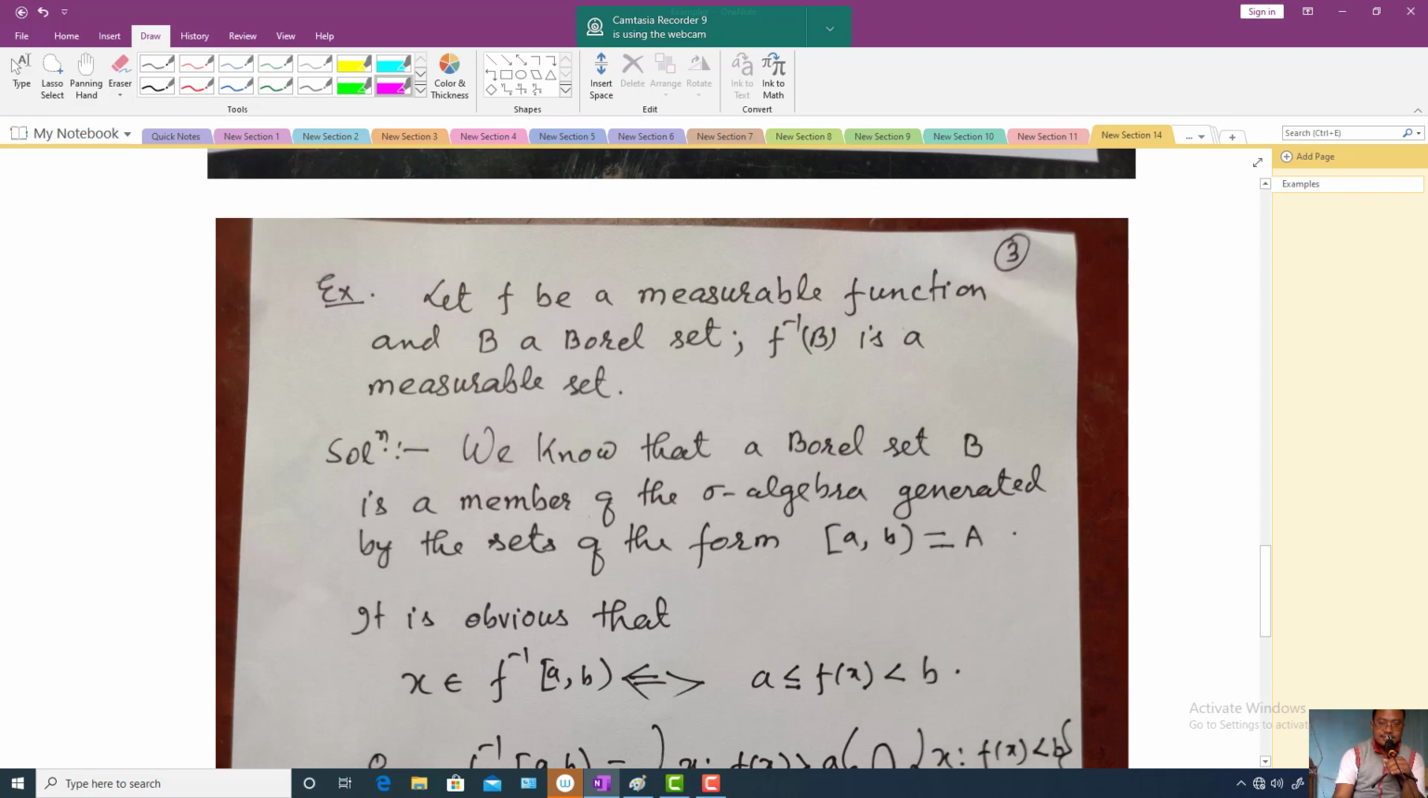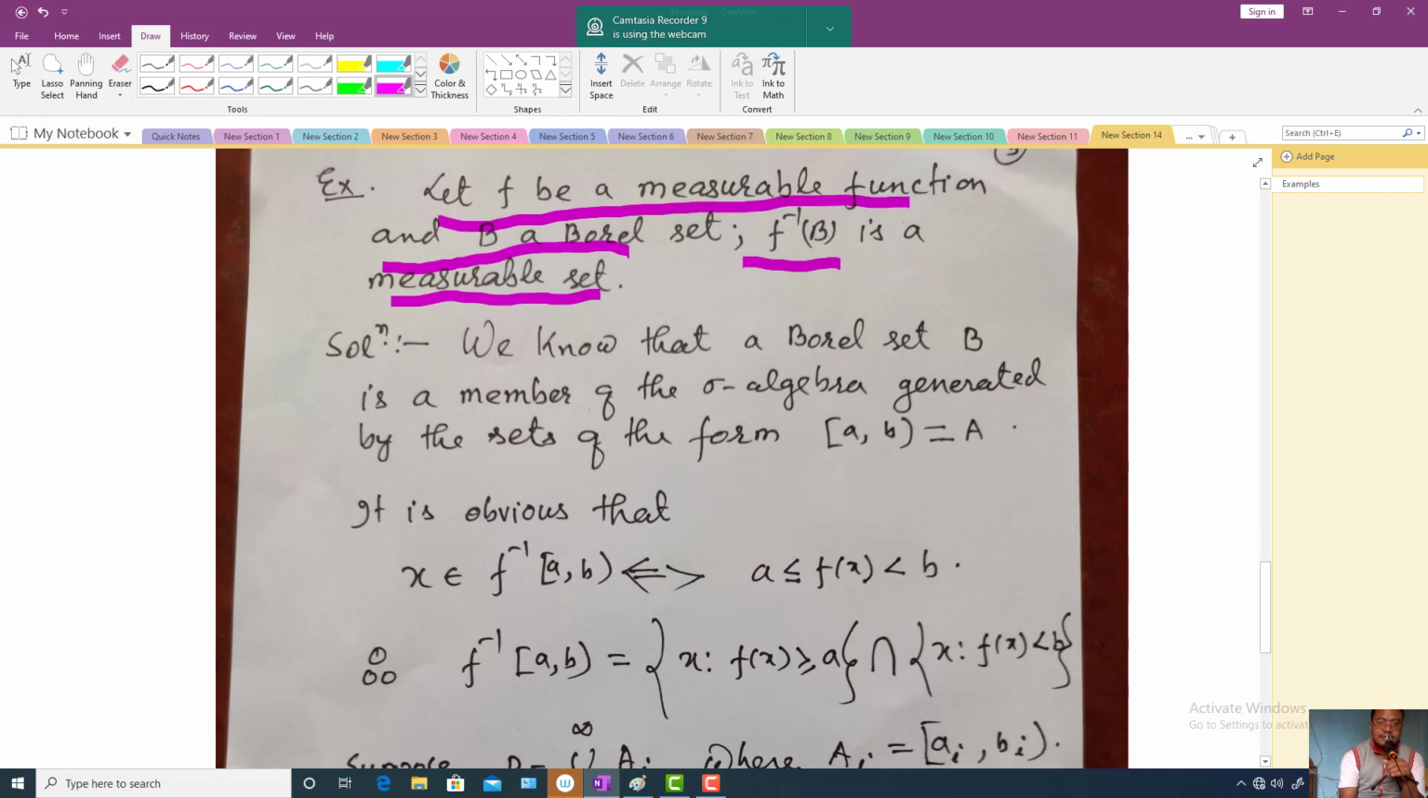So another very important example, this is very important, let us see. Let f be a measurable function and B be a Borel set. We have defined what is a Borel set. Then the inverse image of the Borel set is also a measurable set. So this example: if the function f is measurable, the inverse image of a Borel set is also a measurable set.